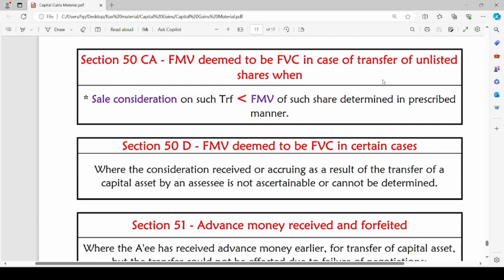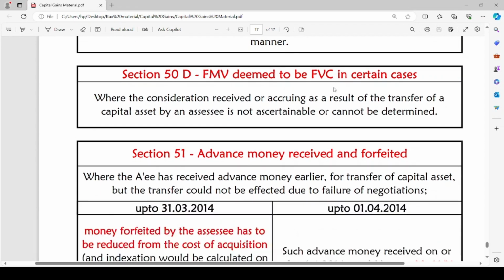Section 50D. Fair market value deemed to be full value of consideration in certain cases, where the consideration received or accruing as a result of the transfer of a capital asset by an assessee is not ascertainable or cannot be determined. In such a case, fair market value will be deemed as full value of consideration received or accrued. That is what section 50D talks about.